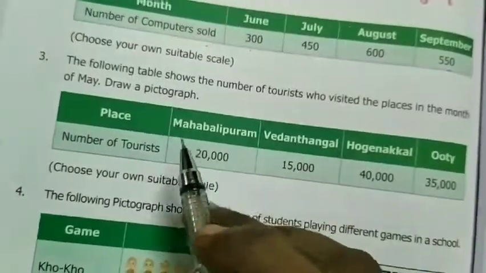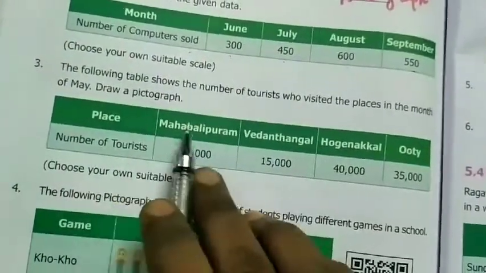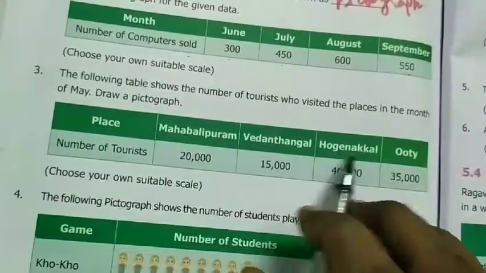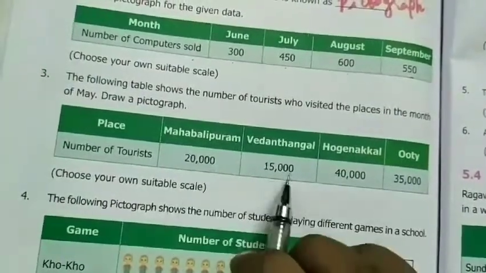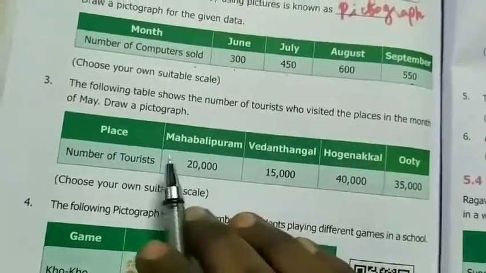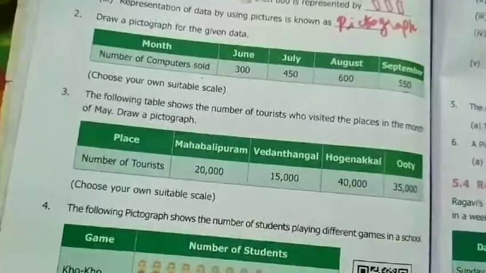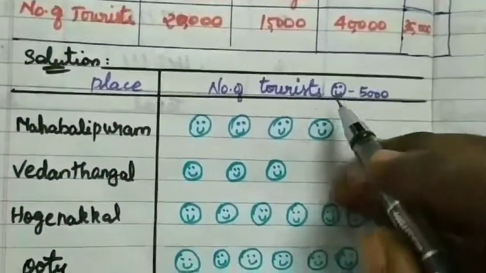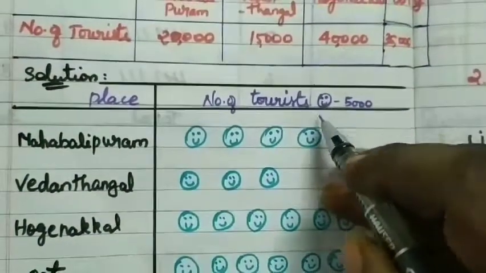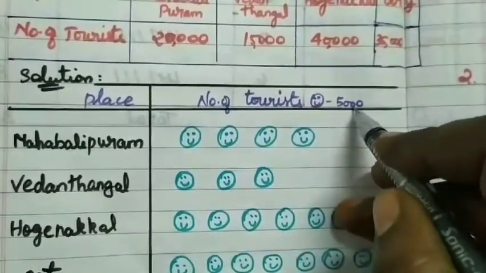Okay, the third question. Place is given and then number of tourists is given. Places: Mahabalipuram, Vedanthangal, Kodaikanal and Ooty. 20,000, 15,000, 40,000 and 35,000 are given. Okay, so now we are going to represent the tourists. A smiley face is given here, 5,000. One smiley face contains 5,000.